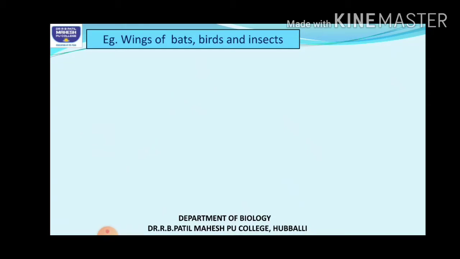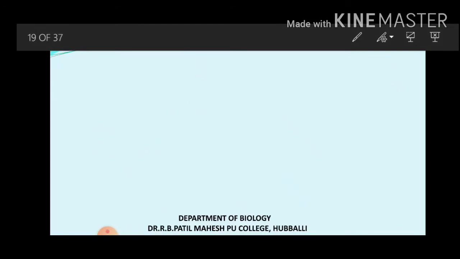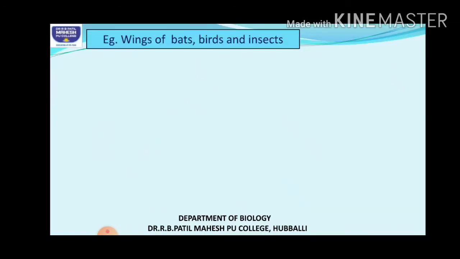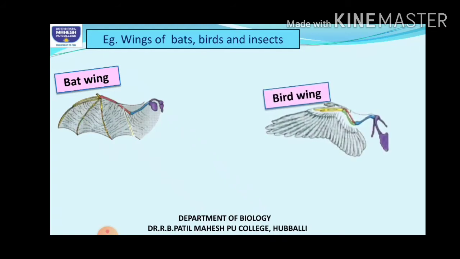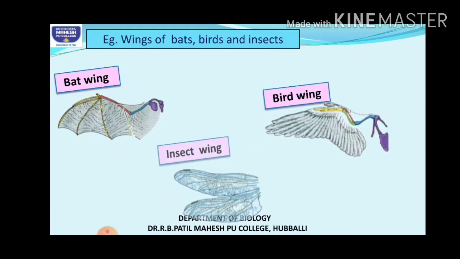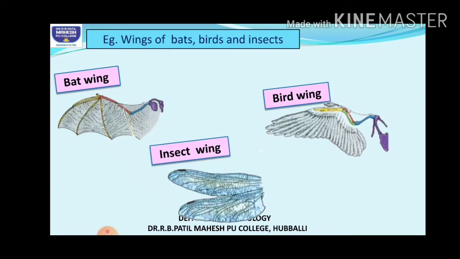So coming to the next example here. Take the example of wings of bats, then birds and insects. So here the wings of bat, children, you have seen. It has the structure of a vertebrate forelimb. Also in the wings of the bird. Then compare them with the wings of an insect. When you compare all these, in bat as well as in the bird, we can see that the wings are made up of bones.